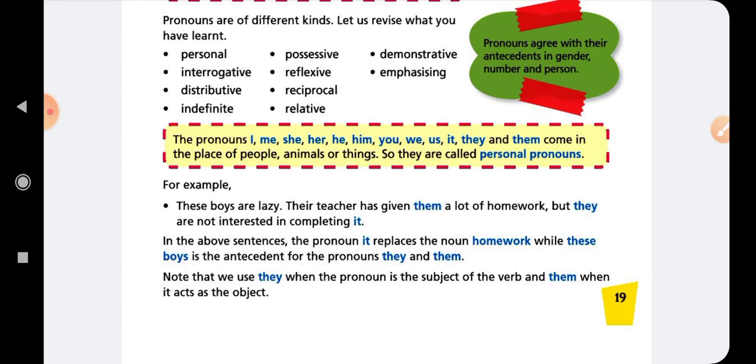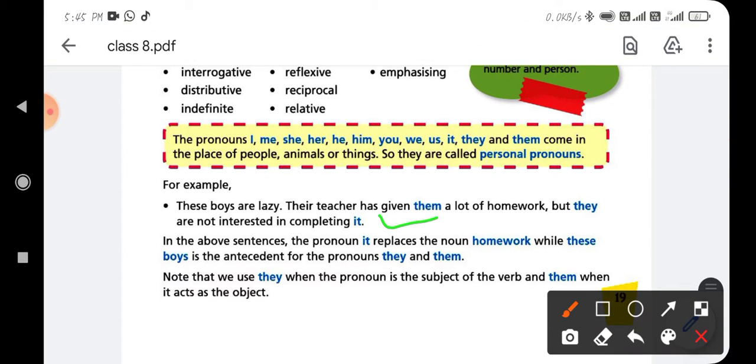Their teacher has given them a lot of homework, but they are not interested in completing it. In the above sentences, the pronoun it replaces the noun homework, while these boys is the antecedent for the pronouns they and them. We use they when the pronoun is the subject of the verb, and them when it acts as the object.